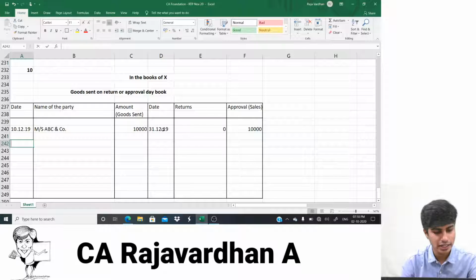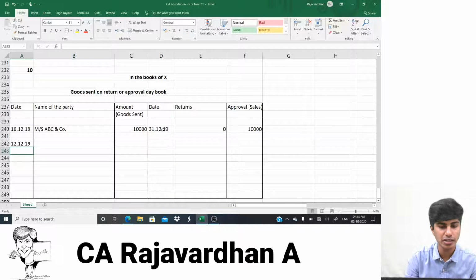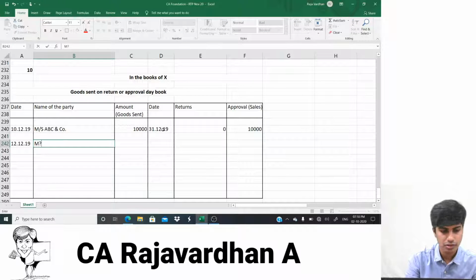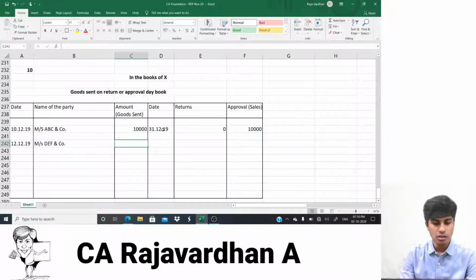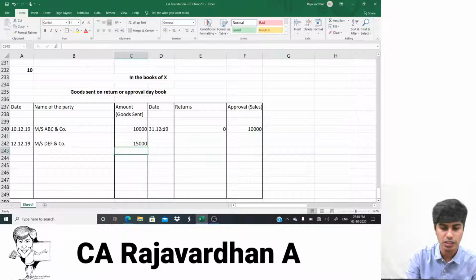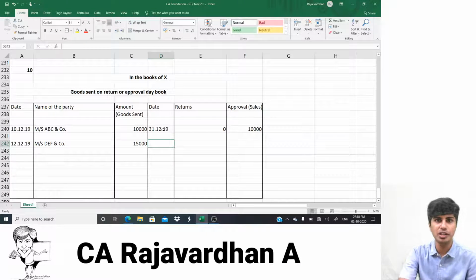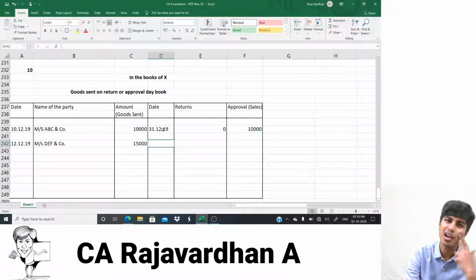Now I'll write 12th of December 19. What is the name of the company? DEF1 company. What is the value of the goods? 15,000, so I'll write 15,000. Now when it is sent on 12th, they have 15 days time to return. 15 days ends on 27. Sir, how did you arrive at 27? 15 plus 12, 1 plus 1, 2, 5 plus 2, 7. So they have time till 27.